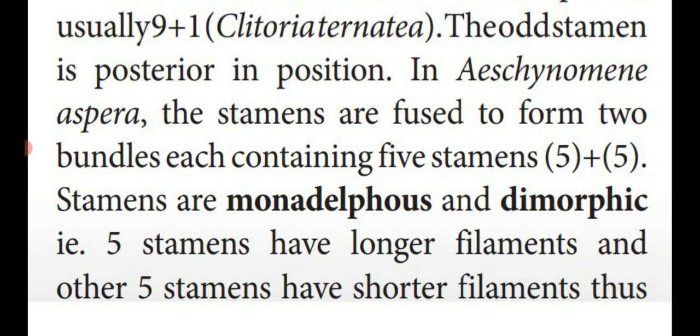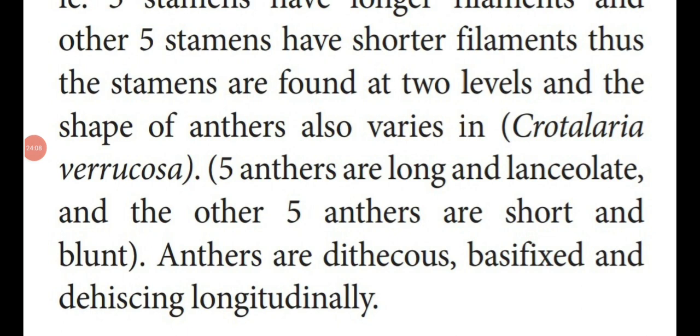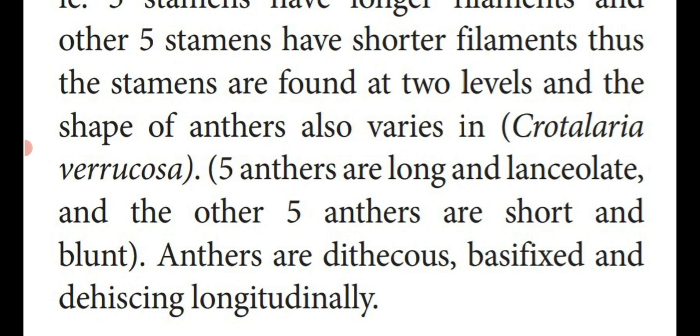What difference are they showing externally? Based upon the length. 5 stamens have longer filaments. Another 5 stamens have shorter filaments. So in Crotalaria verrucosa, the stamens are found in 2 levels, and the shape of the anther also varies. 5 anthers are long and lanceolate, and the other 5 anthers are short and blunt.